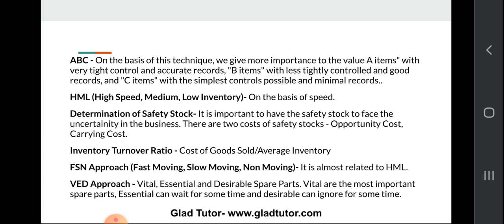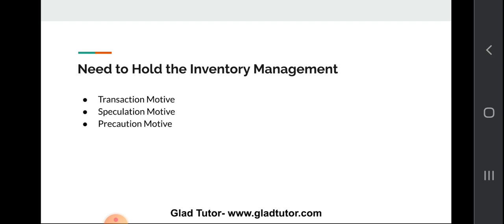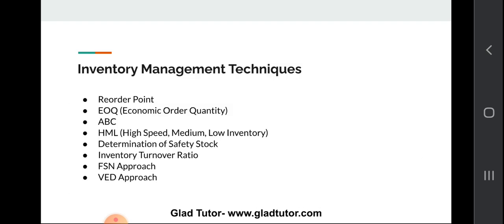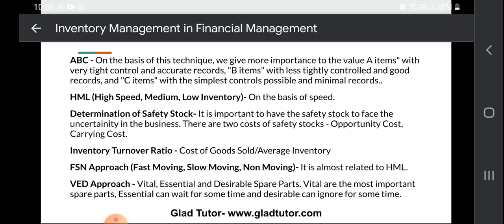So this is all about inventory management, which is a very important topic in financial management, and we have talked about its meaning, needs, objectives, and techniques. So this is all about inventory management.